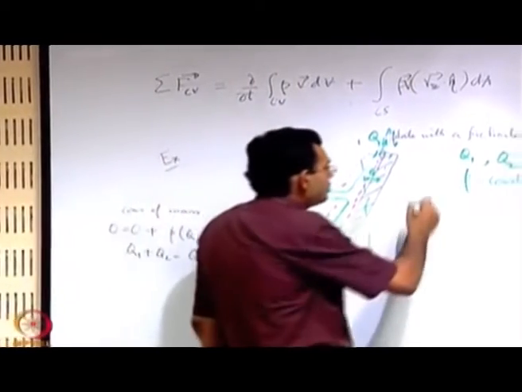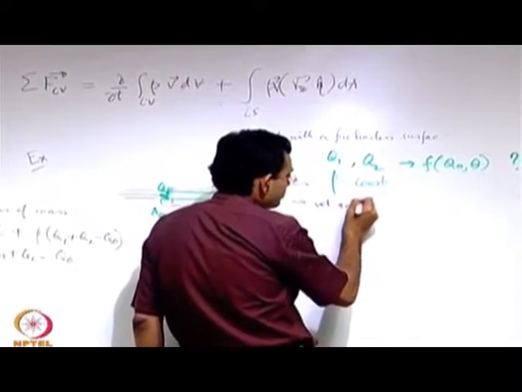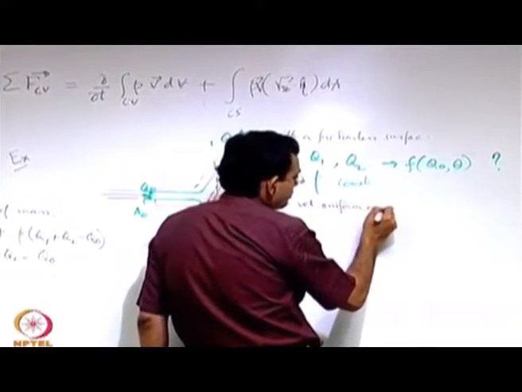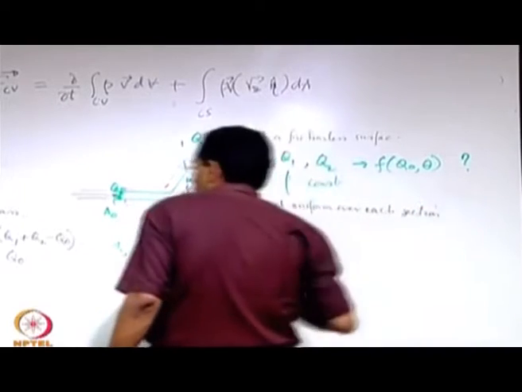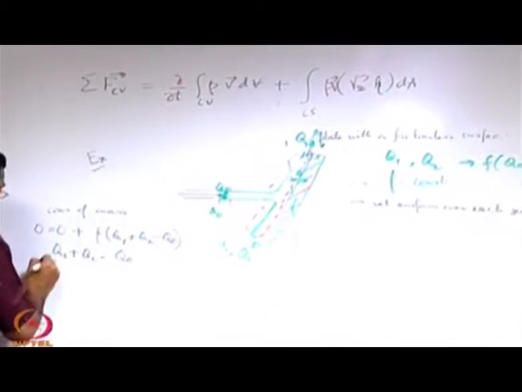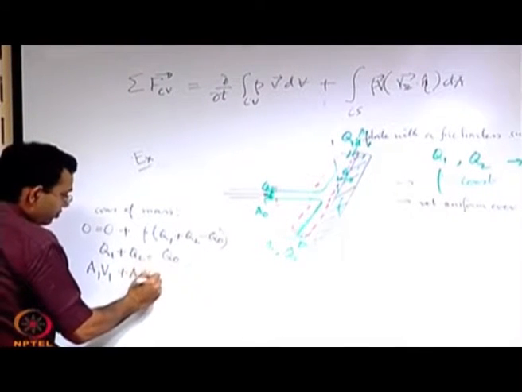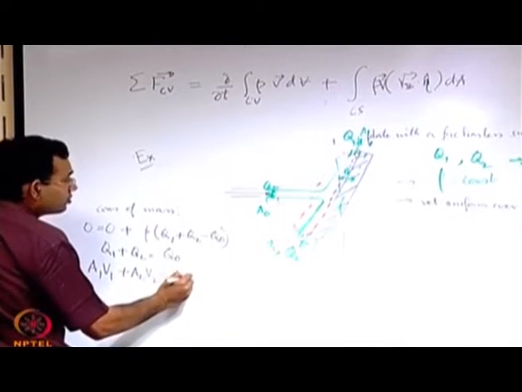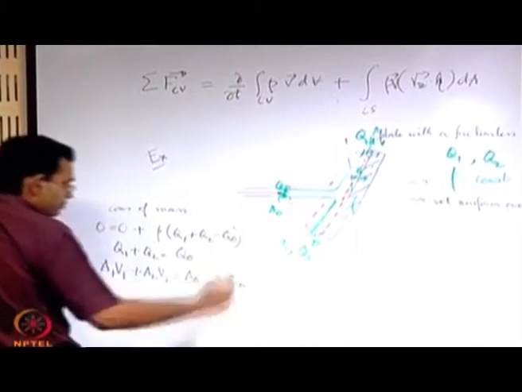Let us make another assumption that the velocity is uniform over each section. So, you can write this as good as A1 V1 plus A2 V2 is equal to A0 V0, or Q0, whatever, equal to Q0.